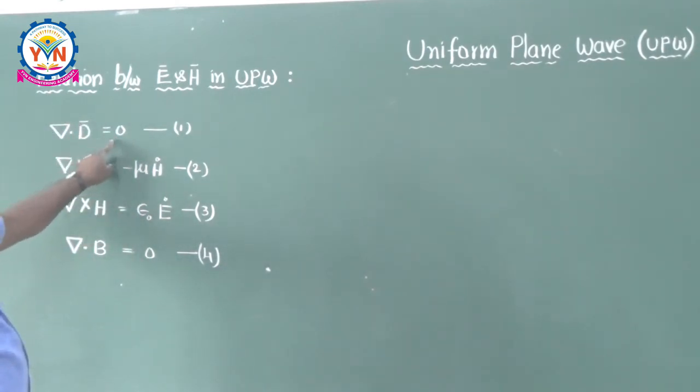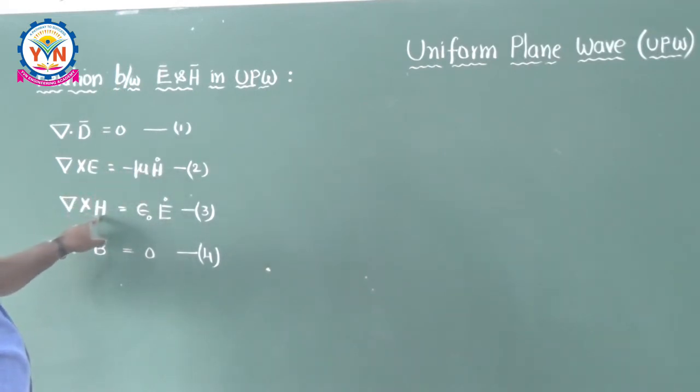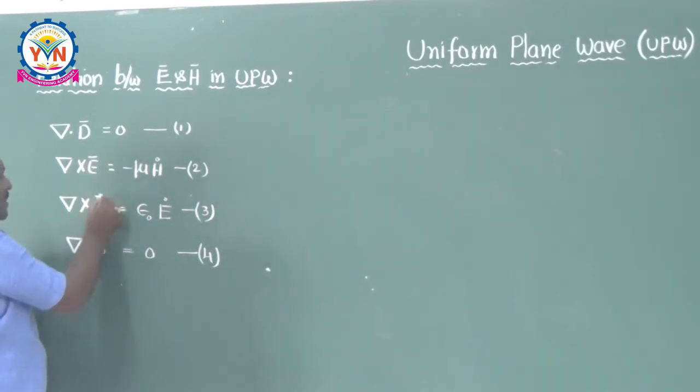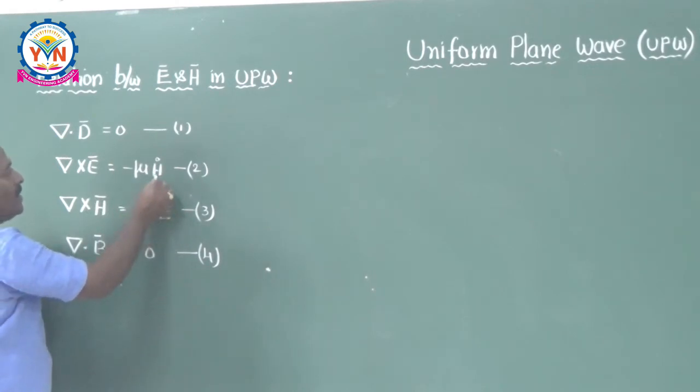Del dot D bar is equal to 0, del cross E is equal to minus mu into H dot, del cross H is equal to epsilon times E dot, and del dot B is equal to 0. So, all these things are vectors. Don't forget this. All these things are vectors.